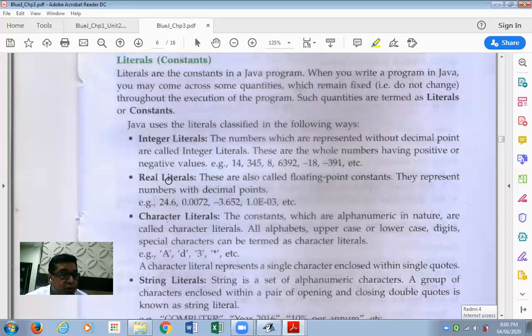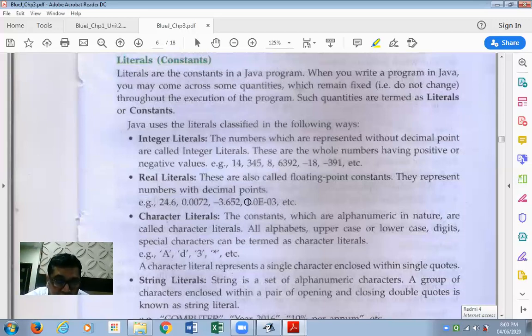There are real literals. These are also called floating point constants. They represent numbers with a decimal point. Here are some examples: 24.6, 0.0072, minus 3.652, and there is one more value over here, 1.0 E minus 03.